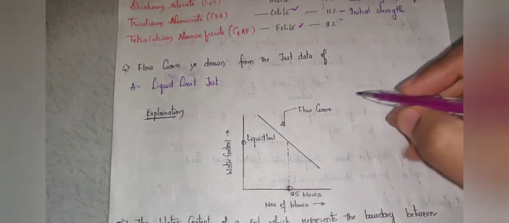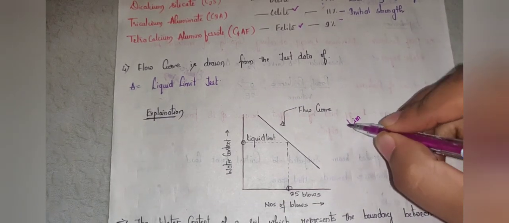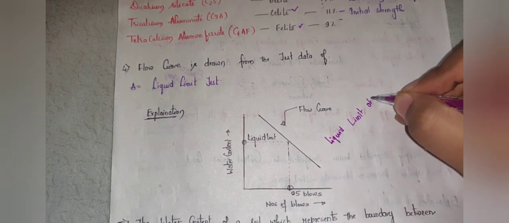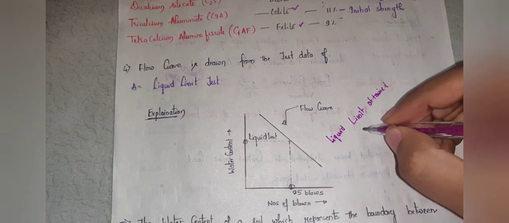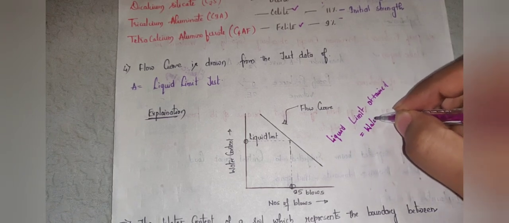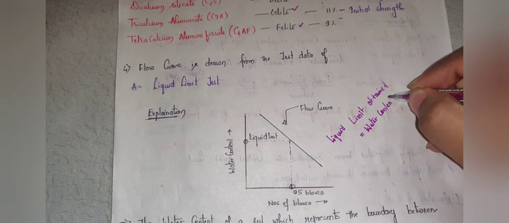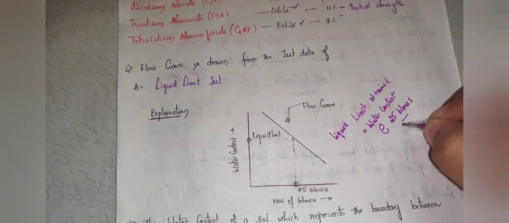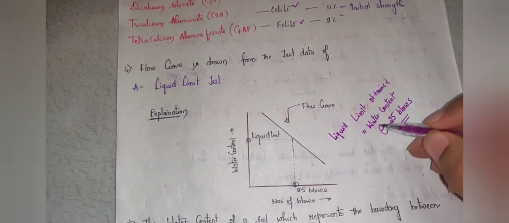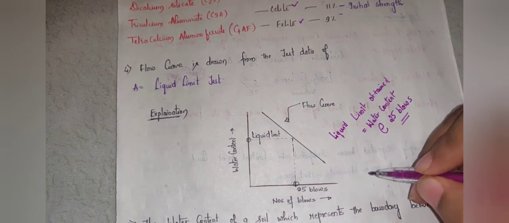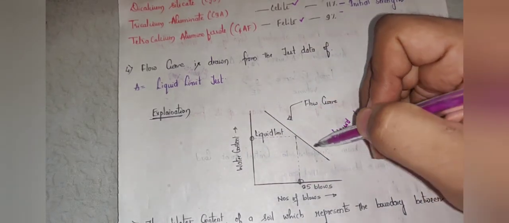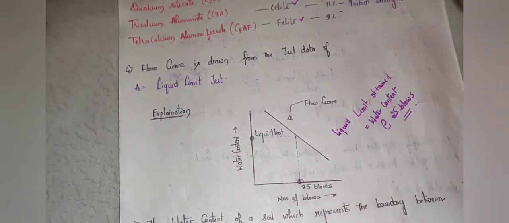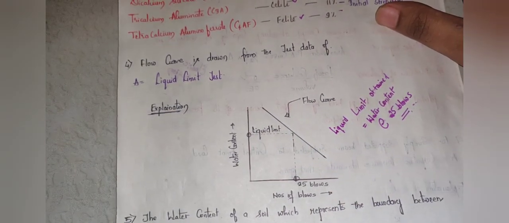So the liquid limit obtained is equal to the water content at 25 blows. This is also very important. Liquid limit obtained is equal to what? Water content at 25 blows, right? This line is called the flow line, and it is used in the liquid limit test, right?